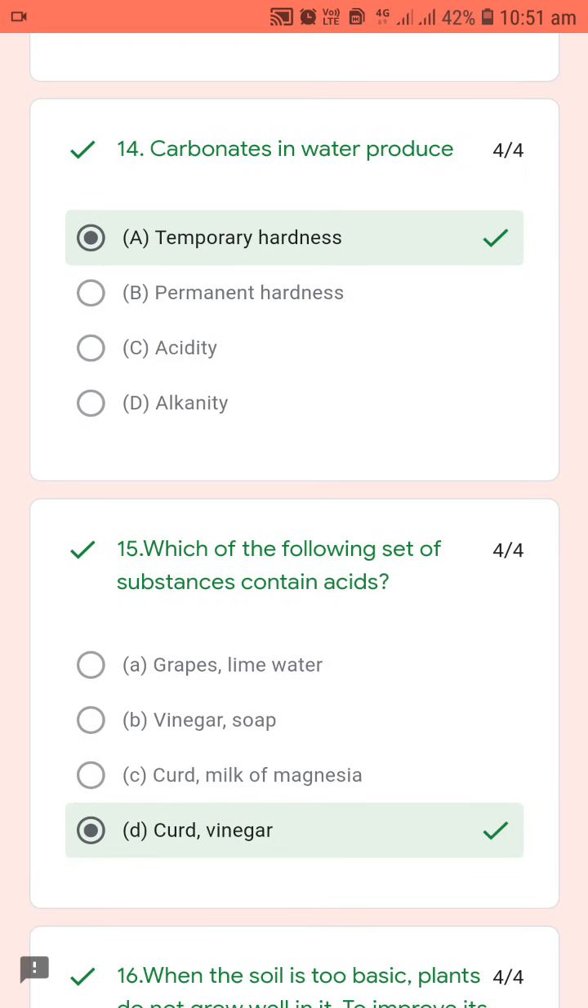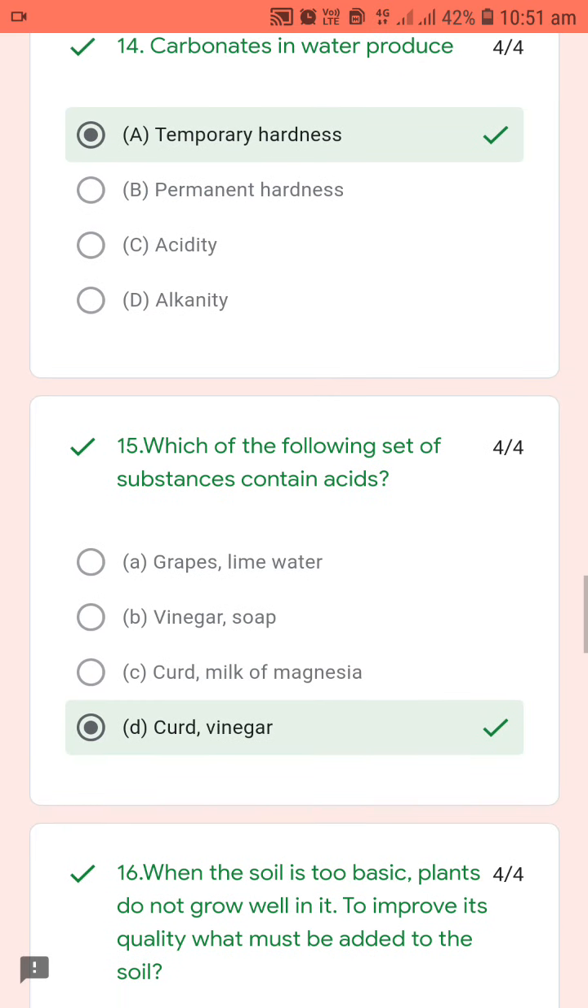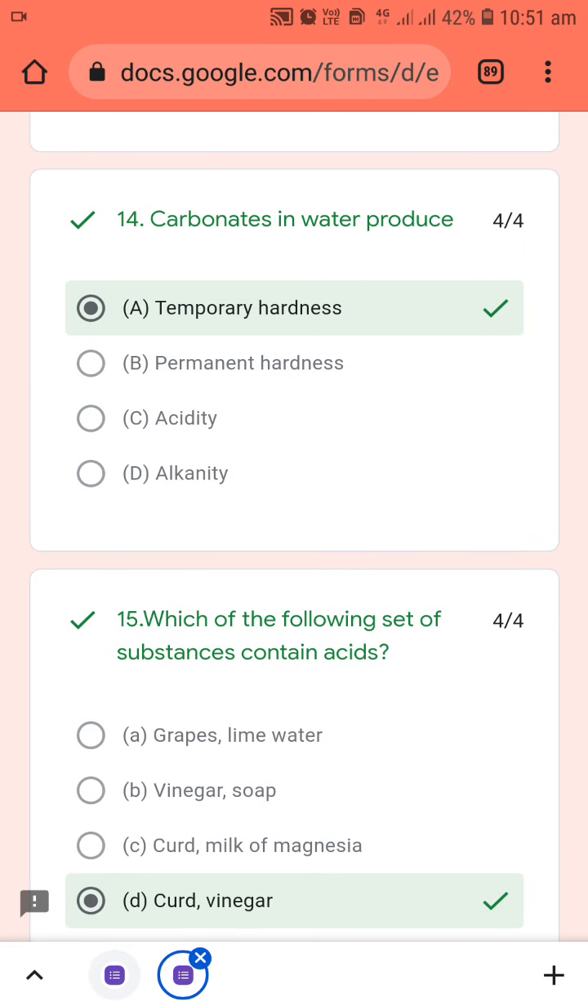Then, carbonate in water produces temporary hardness. You all know hardness of water is of two types, temporary hardness and permanent hardness. If carbonates are present, then that is temporary hardness, which we can remove by boiling.